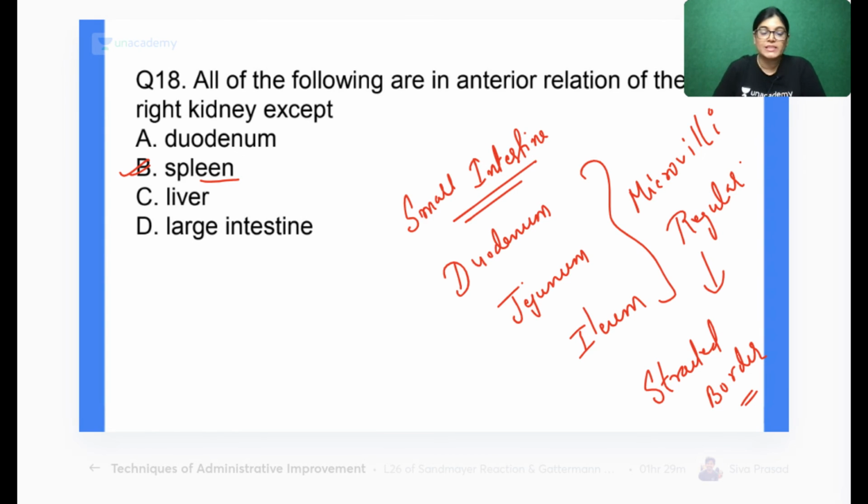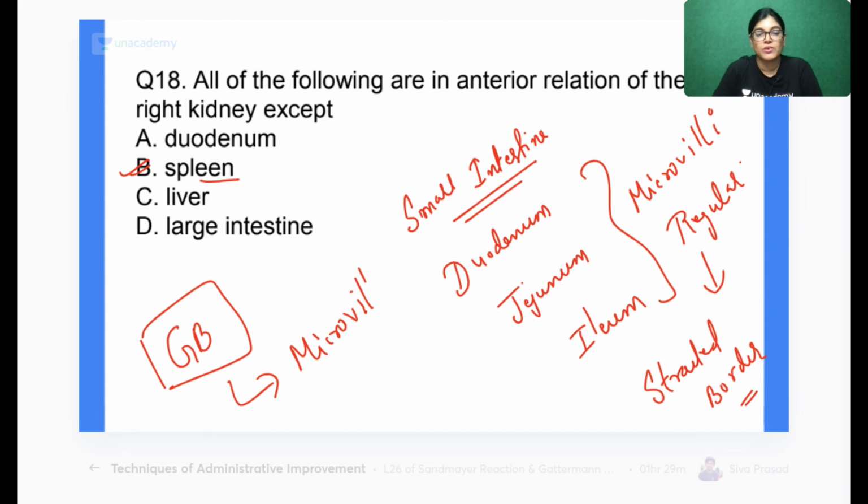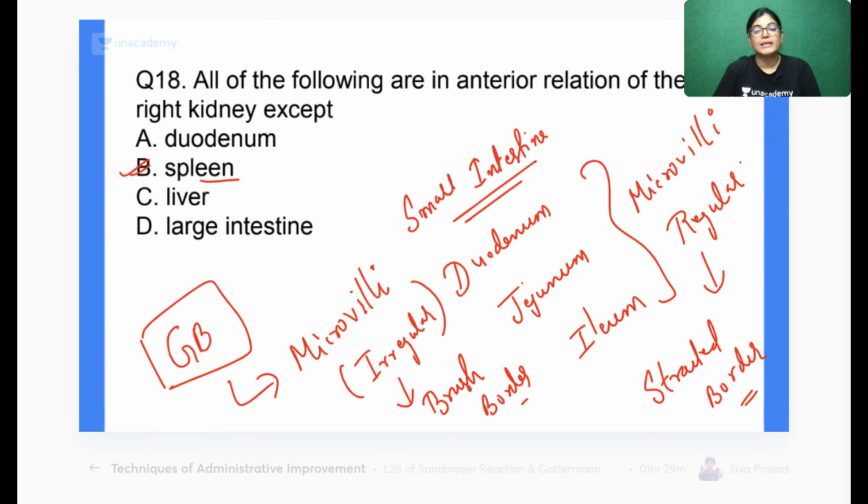When we talk about the gall bladder, here the arrangement of microvilli is irregular, and the term used is brush border. So when I am talking about the gall bladder, the arrangement of microvilli is irregular and the term used is brush border. Is it okay, Sai? Have you understood?